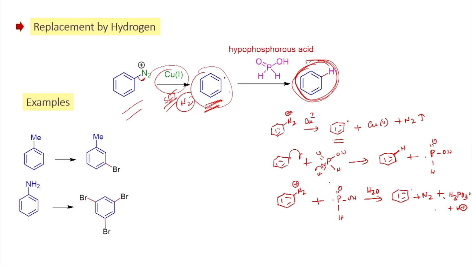Now, let us look at an application of this reaction. For example, if you have toluene, you can convert it into this bromo derivative using this approach.